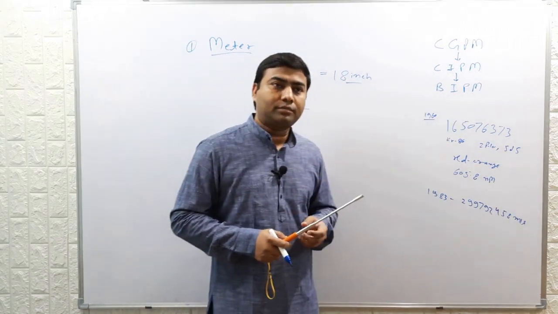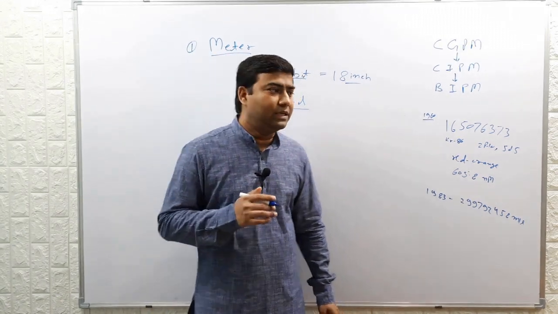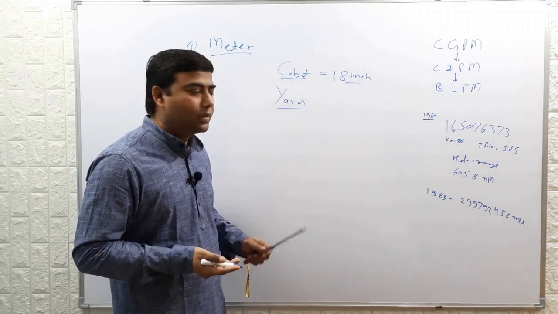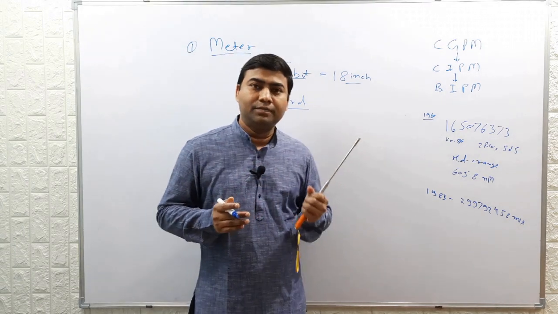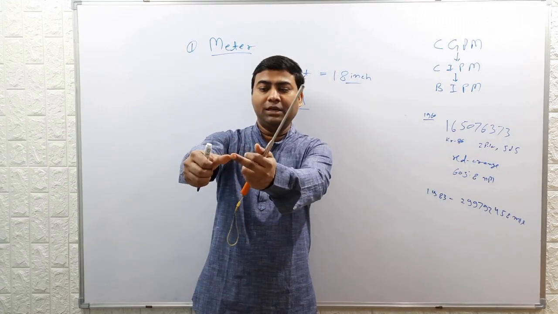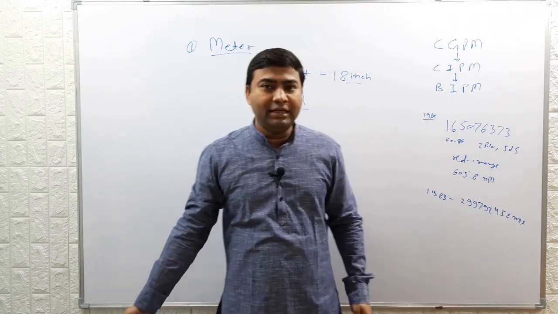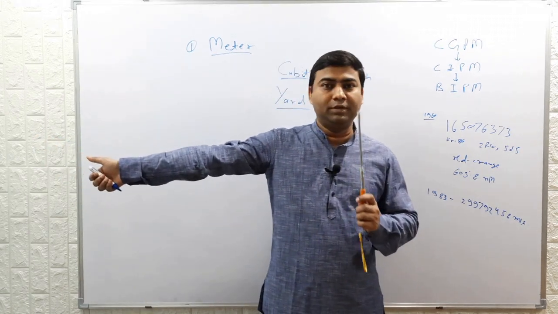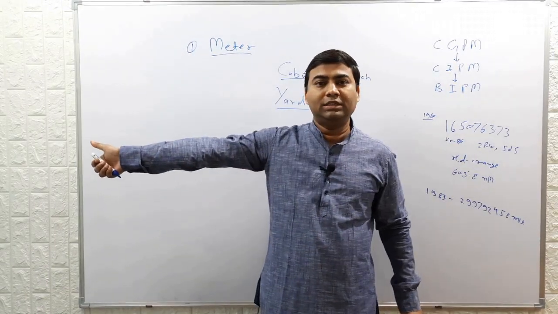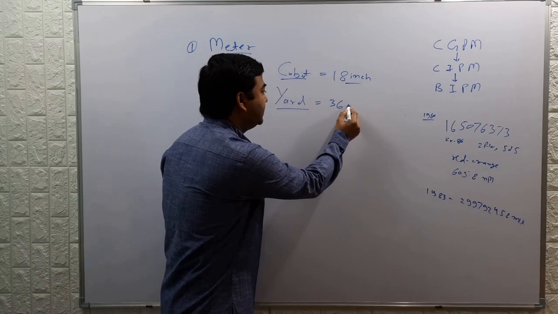Later, in the 12th century, British King Henry redefined the yard as the distance between the tip of the nose to the tip of the thumb of an outstretched arm. Presently, 1 yard is 36 inch.